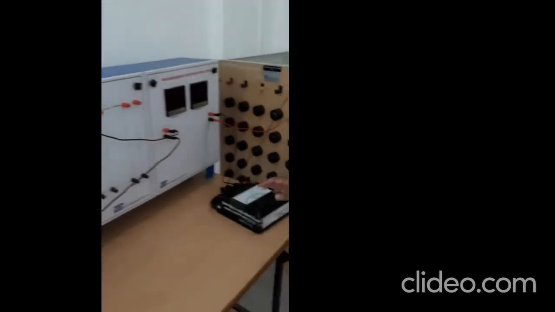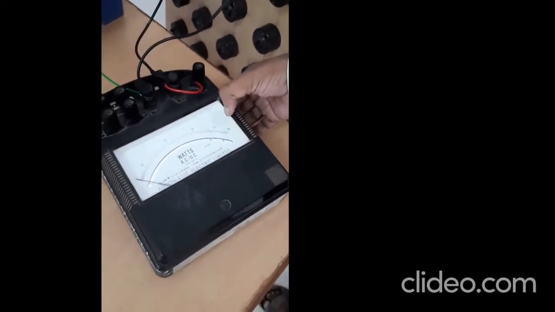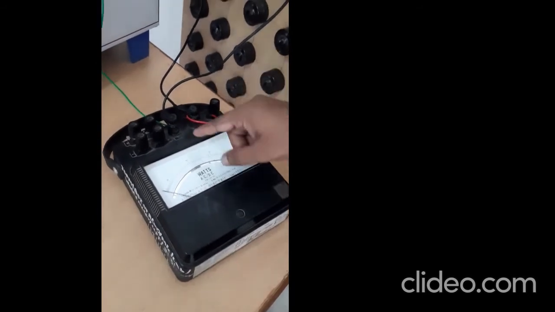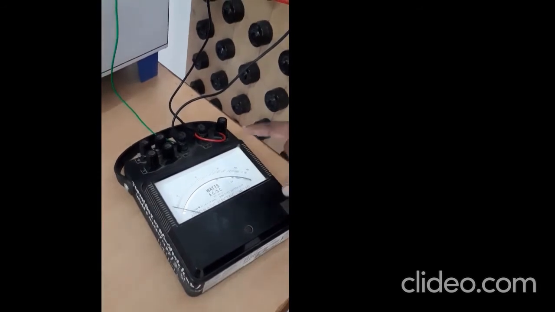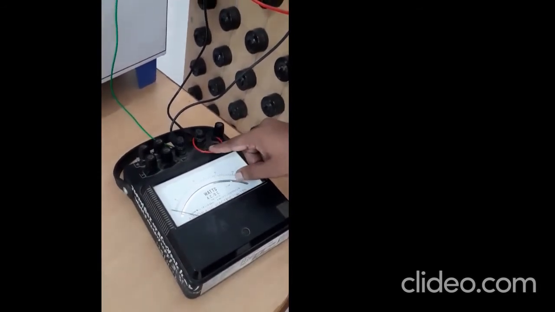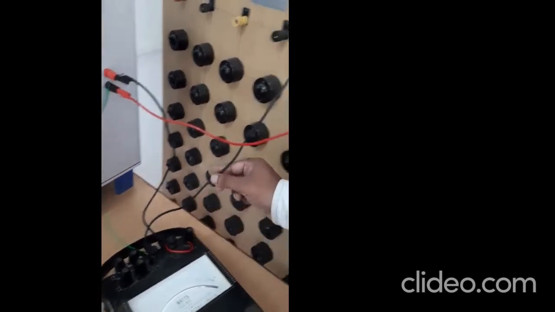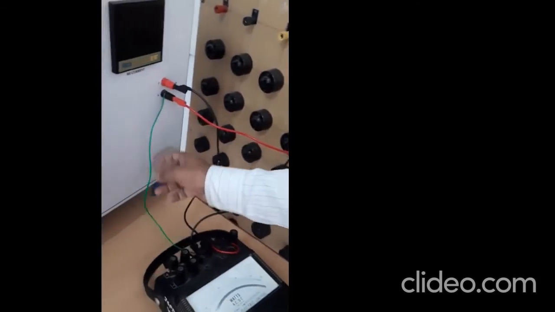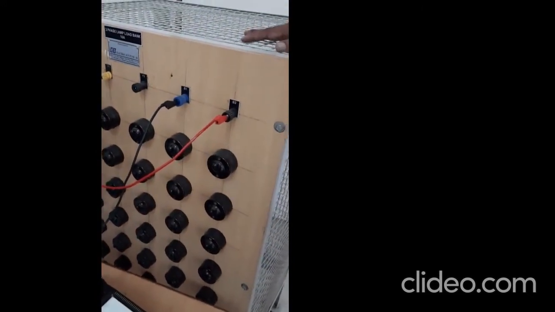Then here, to measure the power, we have connected one wattmeter whose power factor is 1, and the current rating of the wattmeter is 1 ampere and voltage rating of the wattmeter is 600 volt. As per the connection, we have connected the positive terminal to the MC is shorted, L is connected to the load phase of the load bank, and V is connected directly to the neutral, and we have completed the circuit by connecting one of the cord in between the neutral and second terminal of the load bank.